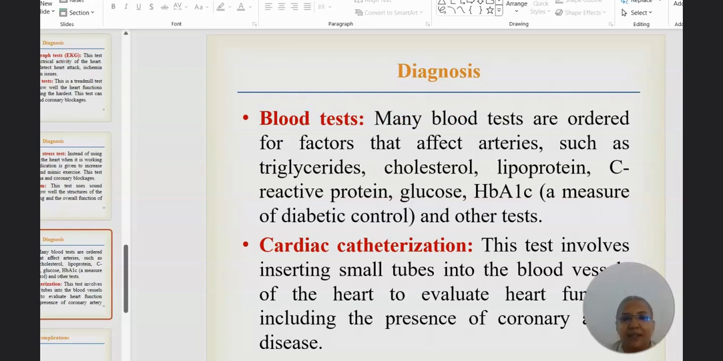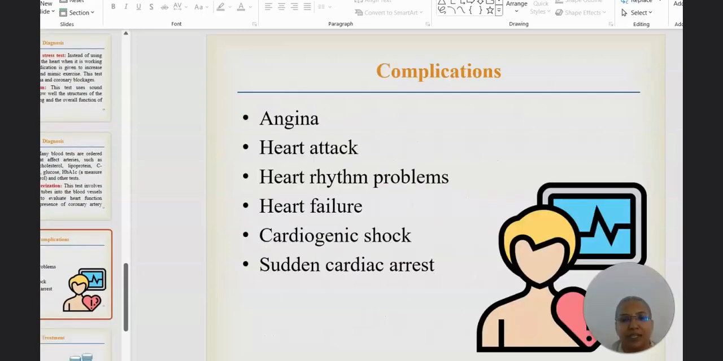Another one is blood tests. Many blood tests are ordered for factors that affect heart risk, such as triglycerides, cholesterol, lipoprotein, HDL and LDL, glucose and other tests. Then cardiac catheterization. This test involves inserting small tubes into the blood vessels of the heart to evaluate the heart function, including the presence of coronary artery disease.